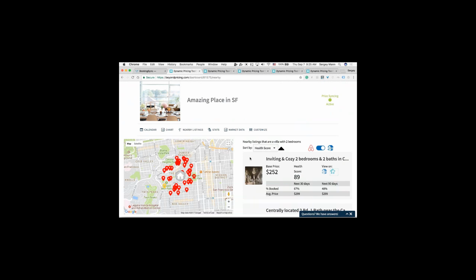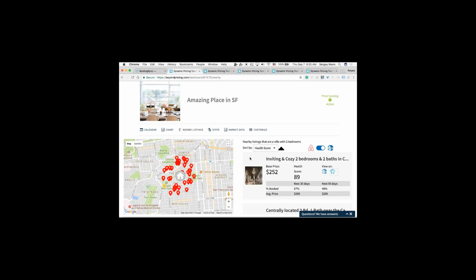Hopefully that makes sense. Yep. Perfect. And so the easiest way to fix your health score, if you have a bad health score, is to adjust your base rate, right? Oh, yep, that's a great question, and apologies that I didn't specifically cover that.